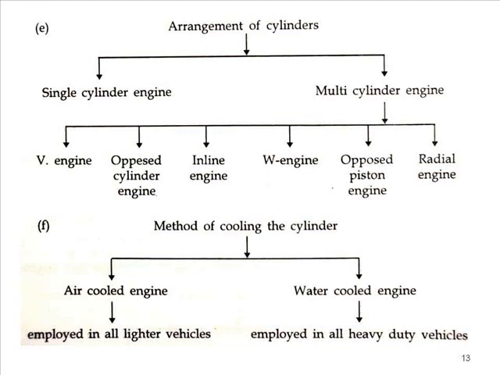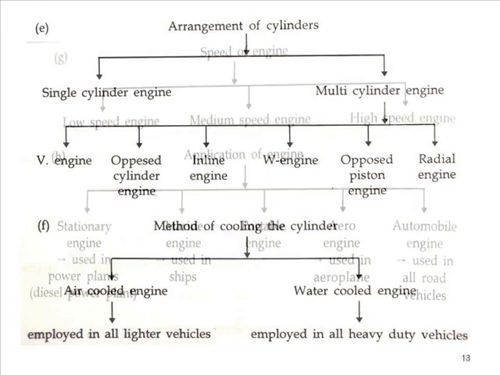One way is air cooled engine and the second is liquid cooled engine. These air cooled engines are generally observed in all lighter vehicles including two-wheelers, whereas the liquid cooled engines are observed in all the heavy duty vehicles.